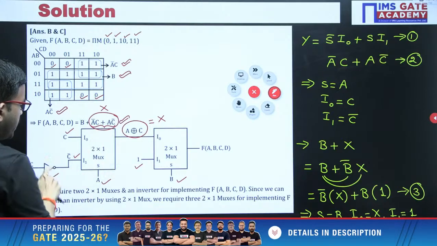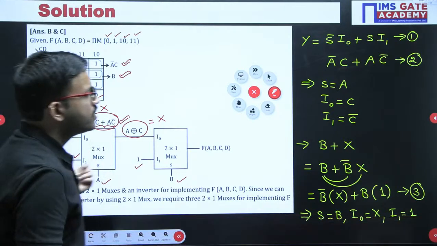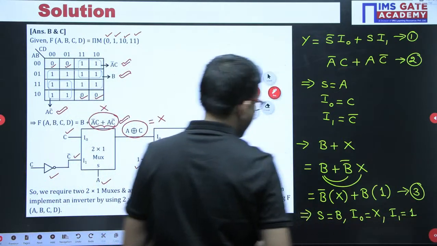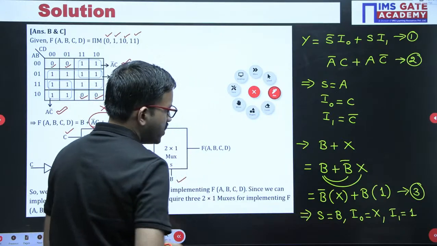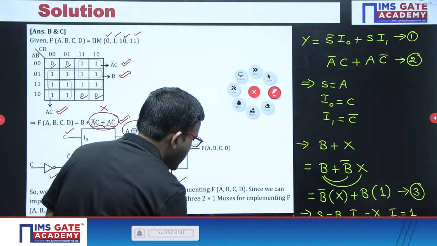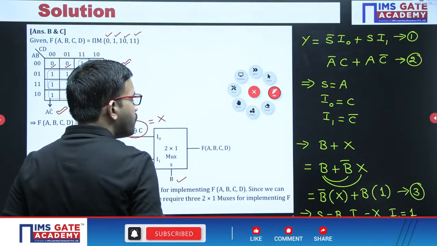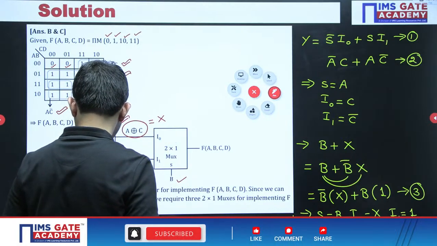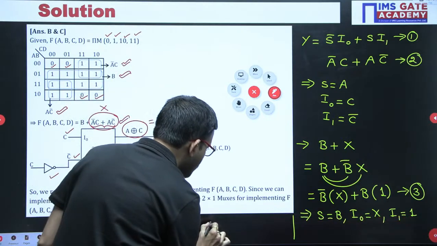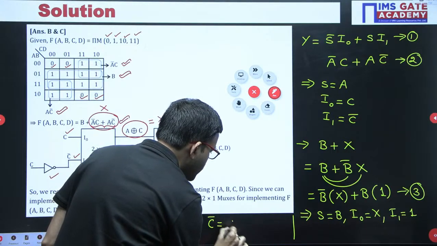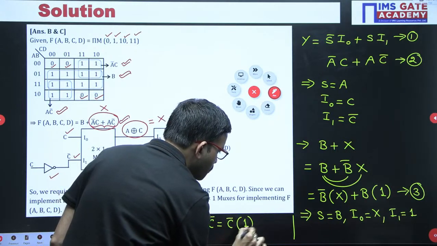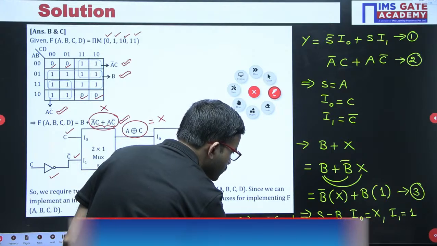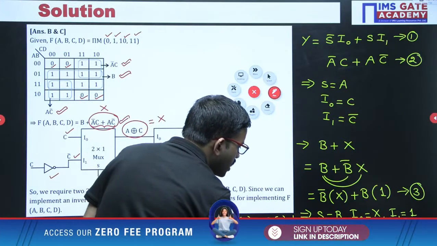1, 2, and even for NOT gate, just for reference I will write here only. So for NOT gate, you will be having what? Say for example here C bar we require. C bar means we can write it as C bar into 1 plus C into 0. Now this equation I am labeling as 4.